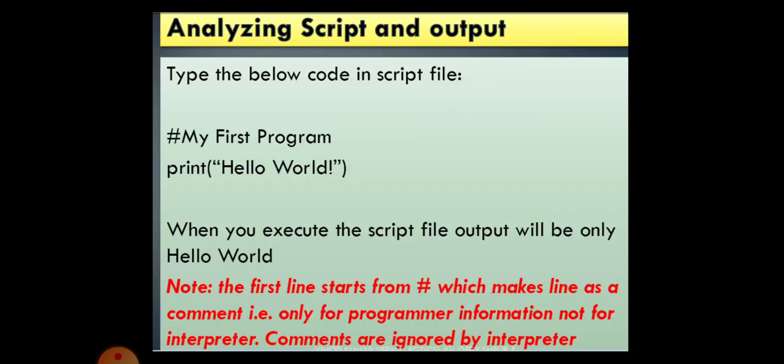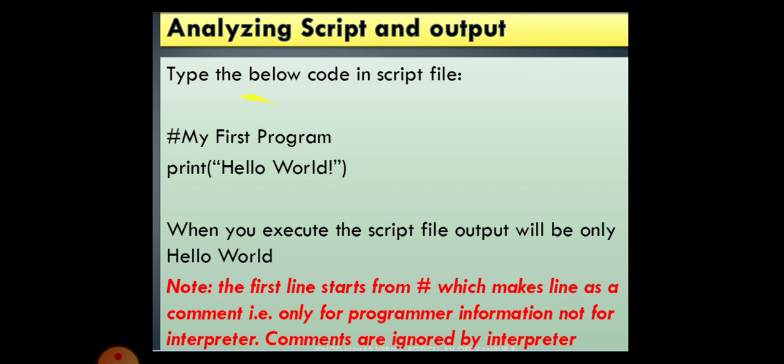So while analyzing the script and the output, for example, type the below code in the script file, that is #my first program. On the second line you have to type print hello world. My dear children, please include all the symbols which are given as it is. When you execute the script file, the output will be only hello world. You will get only hello world.